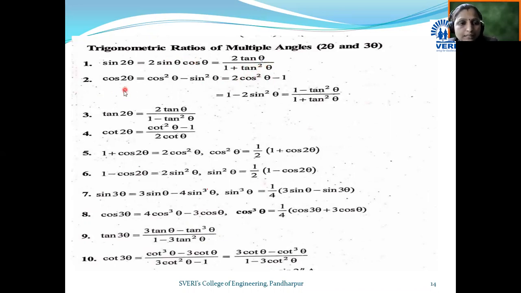Now see the second formula, cos of 2 theta. Now we are looking at the formula for 2 theta, the multiple angle 2 theta. So sin 2 theta becomes 2 sin theta cos theta.